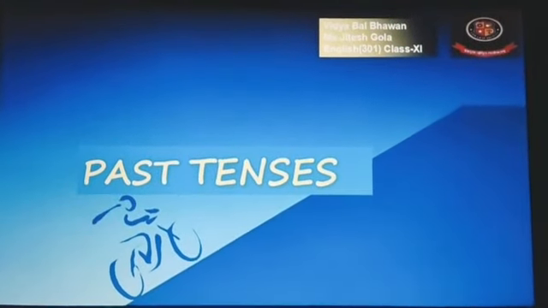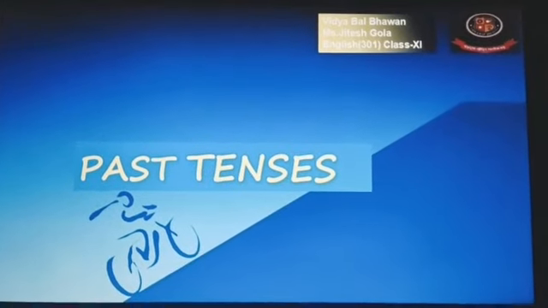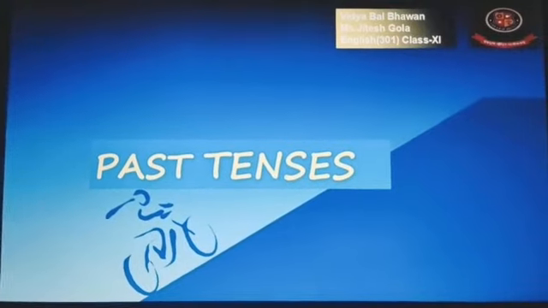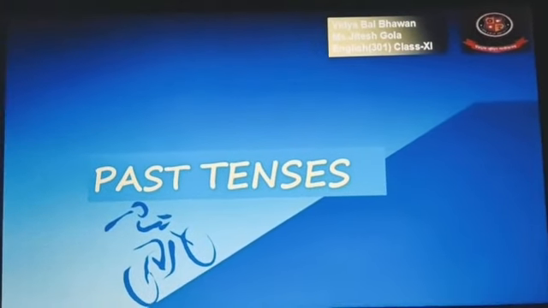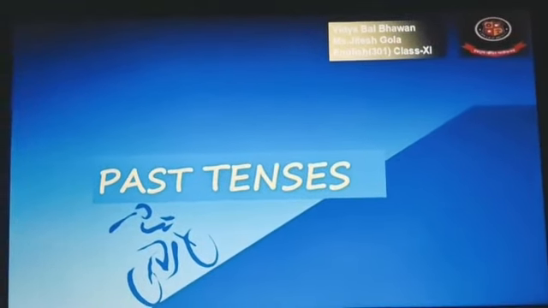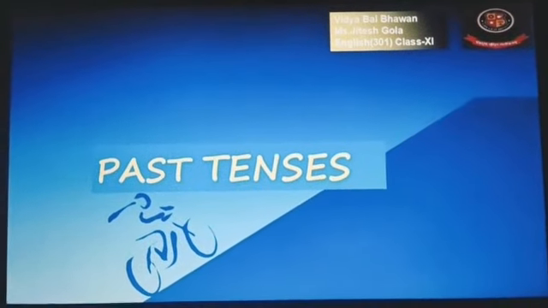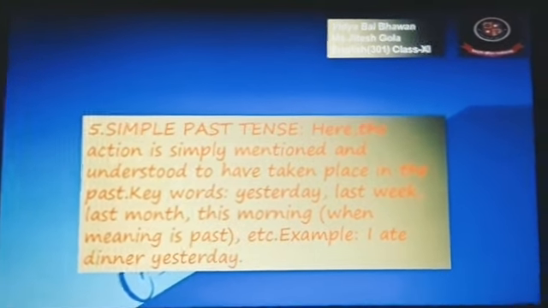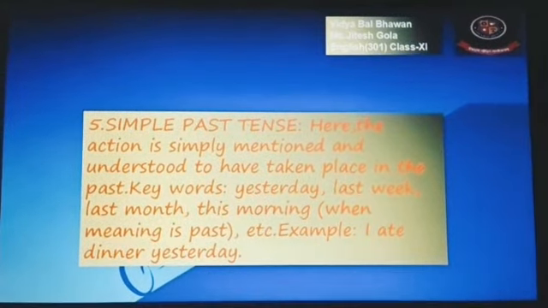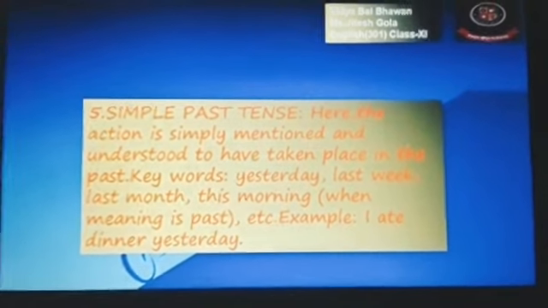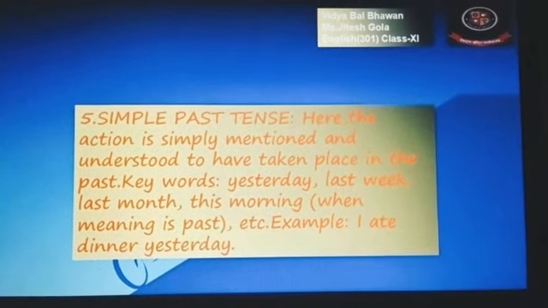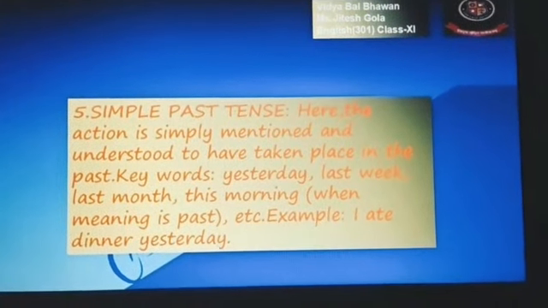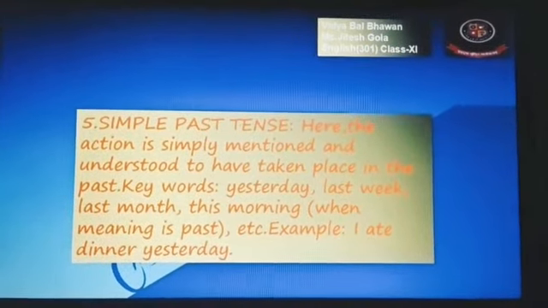We have seen the four types of present tenses we have talked about. Now we are moving to past tenses, and these past tenses are divided into how many parts? Yes, exactly, that is 4 parts again. So firstly we are taking the same, simple past tense. Here the action is simply mentioned and understood to have taken place in the past, because it is written simple past tense, that something already happened in the past.